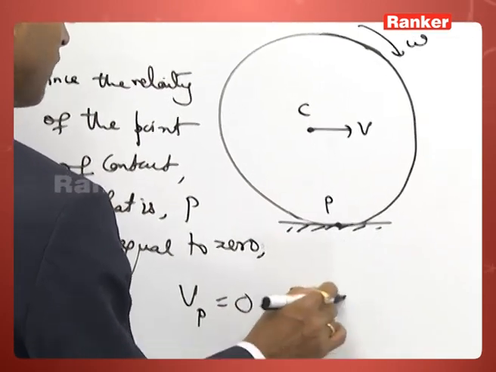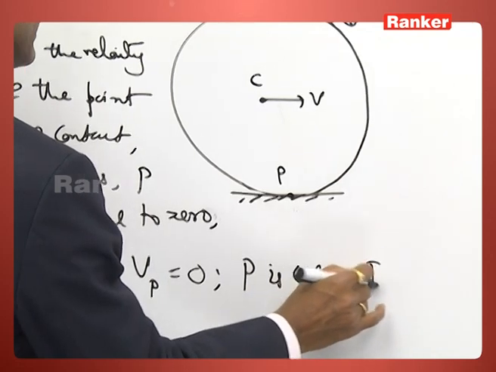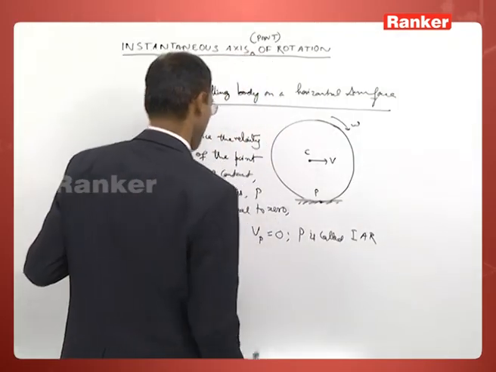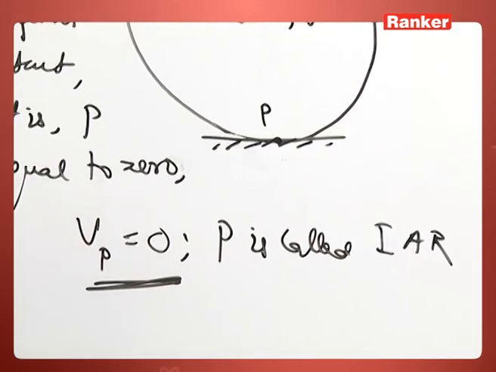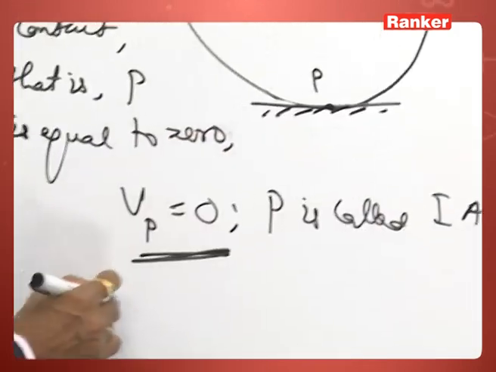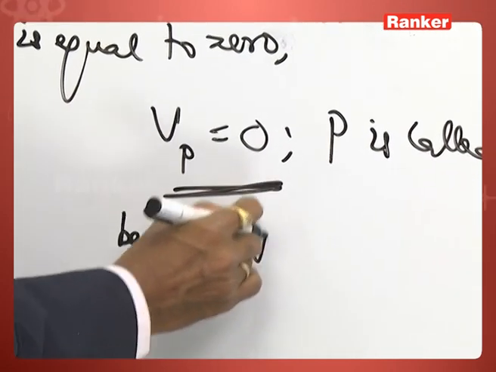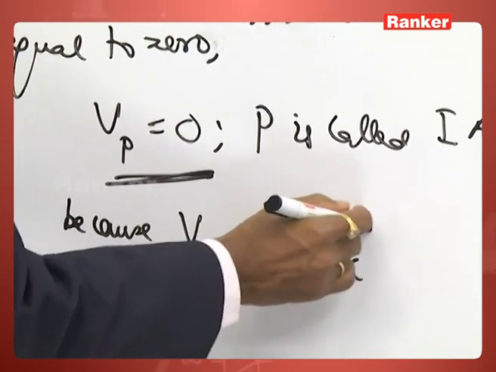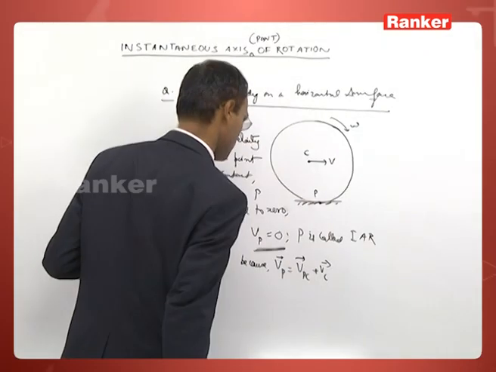P is called instant axis of rotation or instant point of rotation, and this already you have proved, because Vp is equal to Vpc plus Vc.